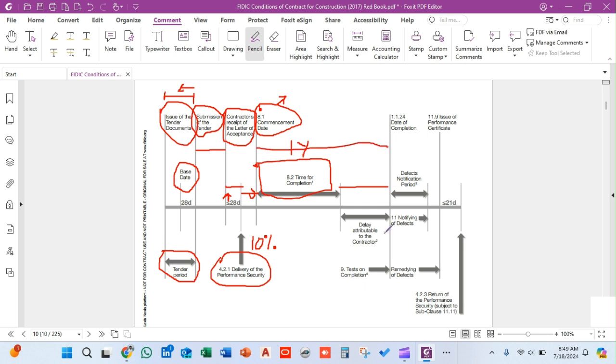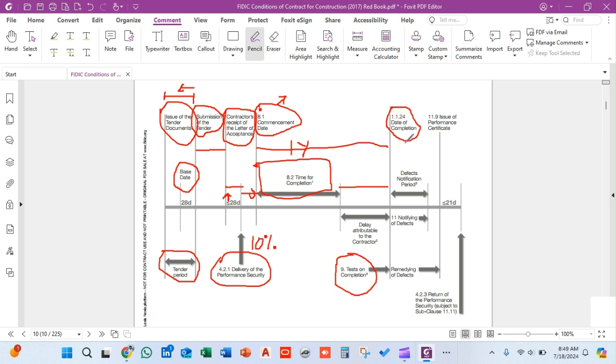When the contractor has completed the project, we carry out tests on completion. Testing will be done at this stage, and when the testing is successfully conducted, this will be called the date of completion of the project, and all the events will be recorded.